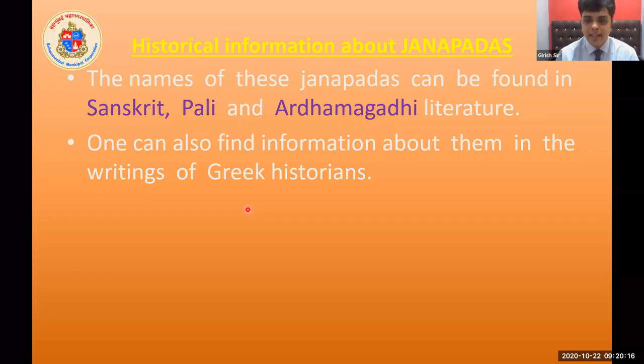Sanskrit is a language; Pali and Ardhamagadhi are also ancient languages of our country. Literature is the written work which gives us lots of information about that period. So the names of the Janapadas are written in books in Sanskrit, Pali, and Ardhamagadhi.